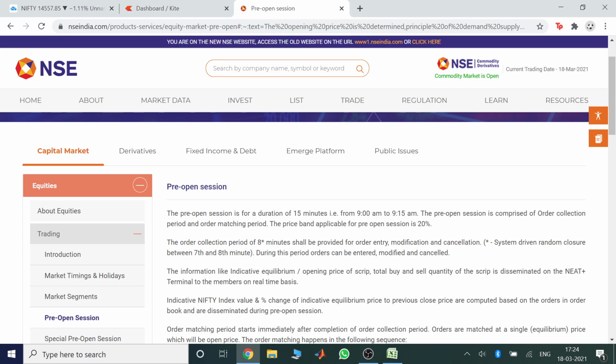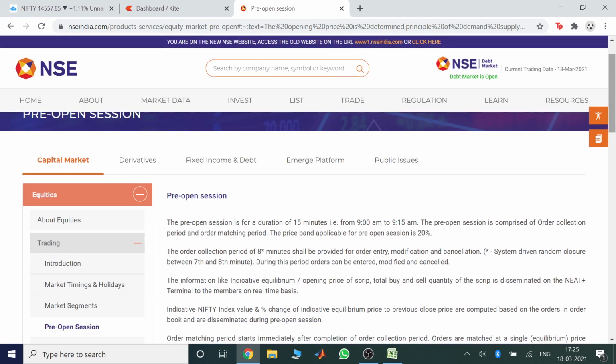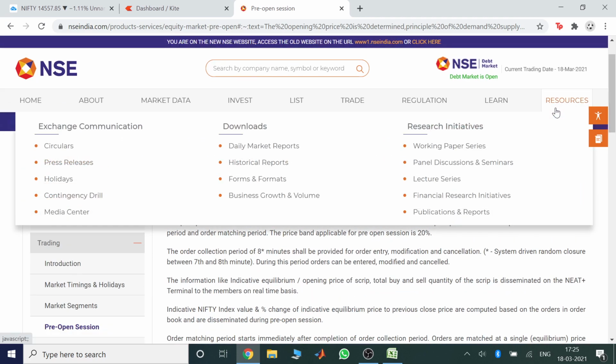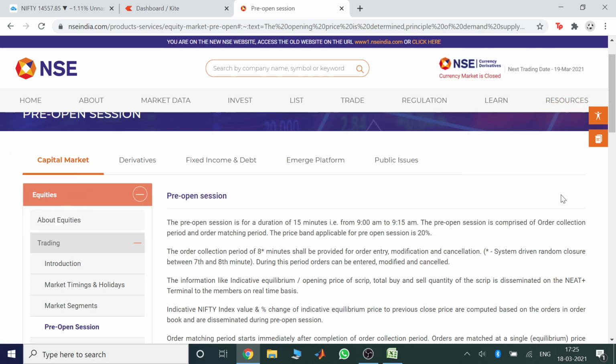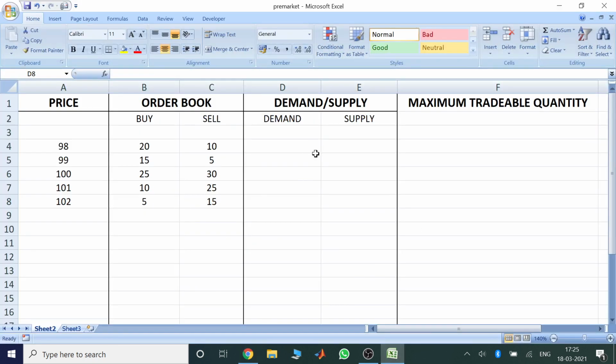Now after the collection of all these orders, the NSE calculates the opening price for that particular day at 9:15. How this is calculated, and what the calculations are, I will be explaining. I have a small example table here for you.